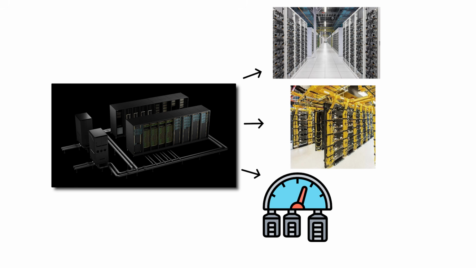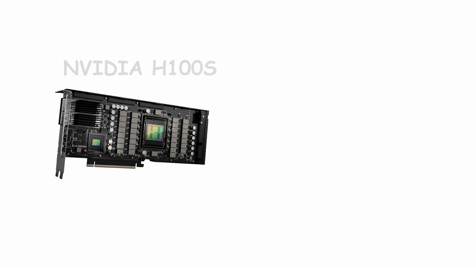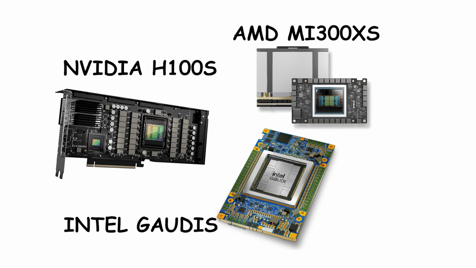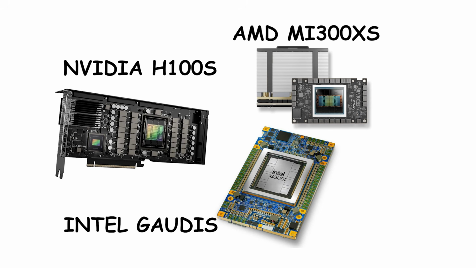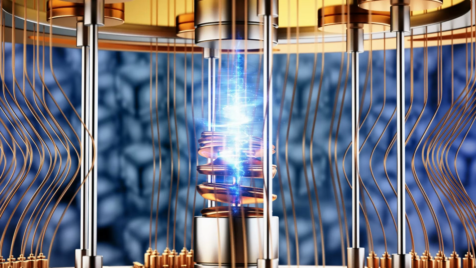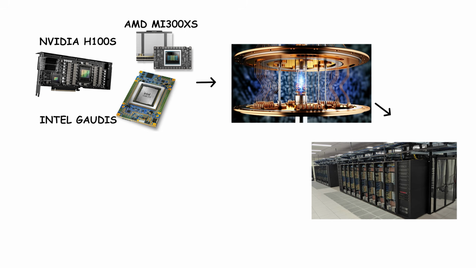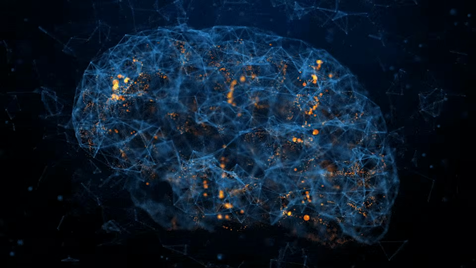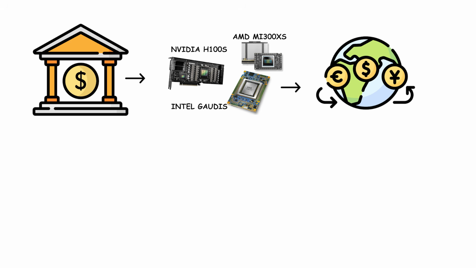Each node houses multiple accelerators: NVIDIA H100s, AMD MI300Xs, or Intel Gaudis, all orchestrated through high-speed InfiniBand networks that move data so fast it feels like thought teleportation. Thousands of cores operate as one collective organism, each node passing gradients, weights, and tensors like neurons firing across a digital cortex. Banks use clusters like these to model global markets in real time, predicting risk faster than human analysts